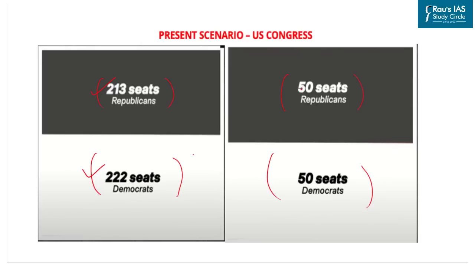A party needs 51 seats to control the Senate. The Democrats currently control the Senate, though they have an equal number of seats with the Republicans, that is 50-50, but it is the tie-breaking vote of Vice President Kamala Harris that gives the edge to the Democrats.